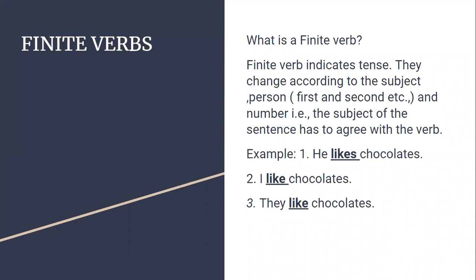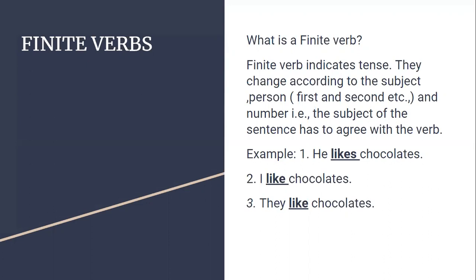So: he likes chocolates, I like chocolates, they like chocolates. The verb like differs in its form when we use he, I, or they. Whenever the subject changes, the verb also changes its form.